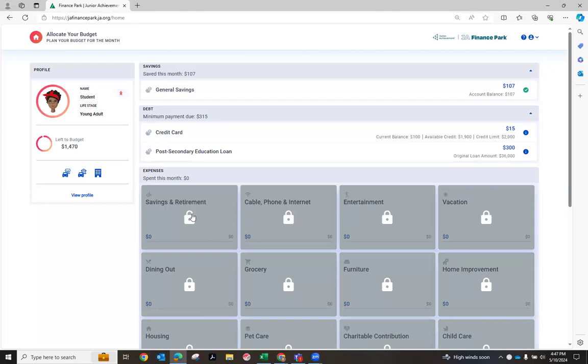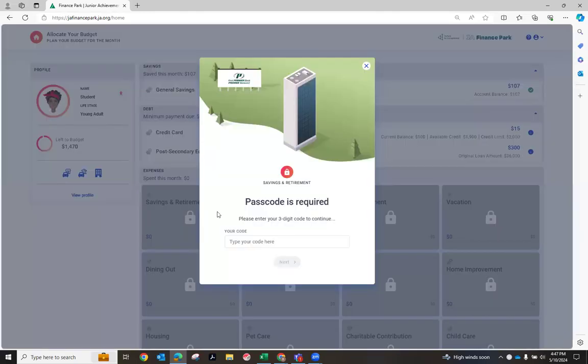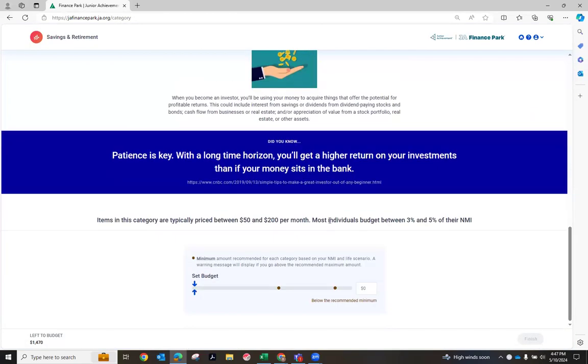The volunteer is going to have 5 minutes to use those talking points that JA provides along with their personal real experience to showcase things to consider within that specific category. Then the volunteer is going to have the code to provide to the students after they talk for a little bit, and they're going to actually help the students log in to that expense category and set their budget amount.